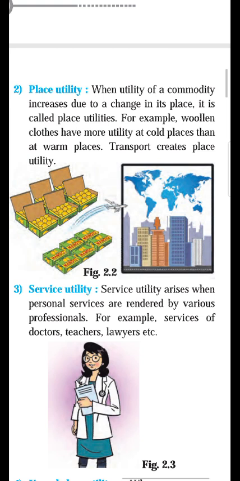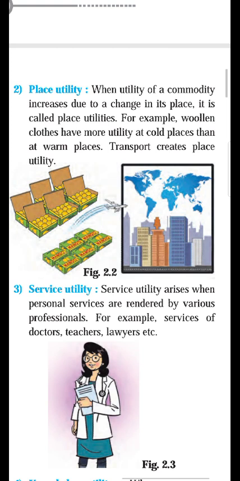In this explanation we have seen utility changes from time to time and place to place. The same thing we have to learn here, that is place utility. That's why I asked in the beginning of the lecture, if you understood the different features of utility, you can easily write the different types of utility. So the second type of utility is place utility.